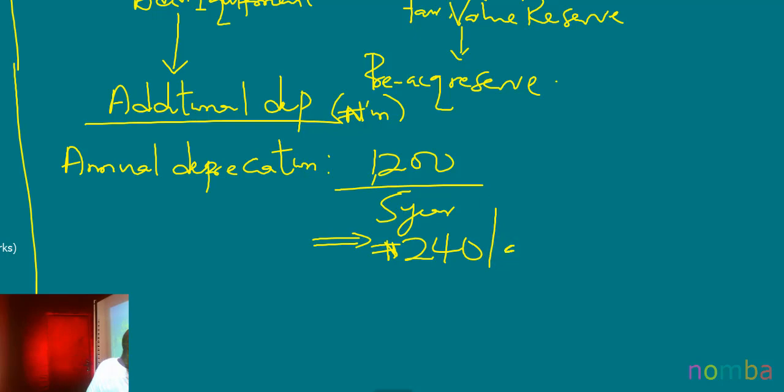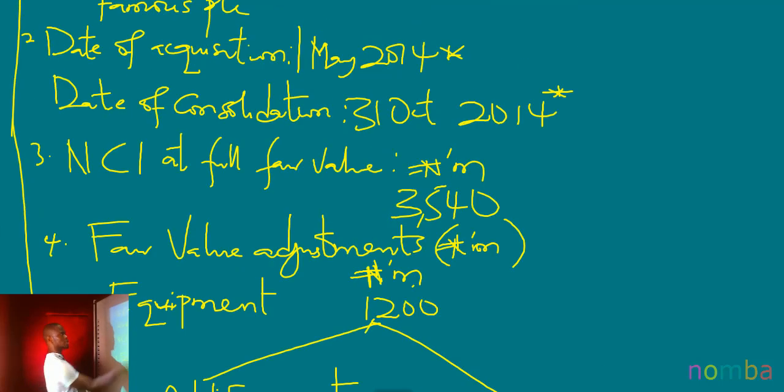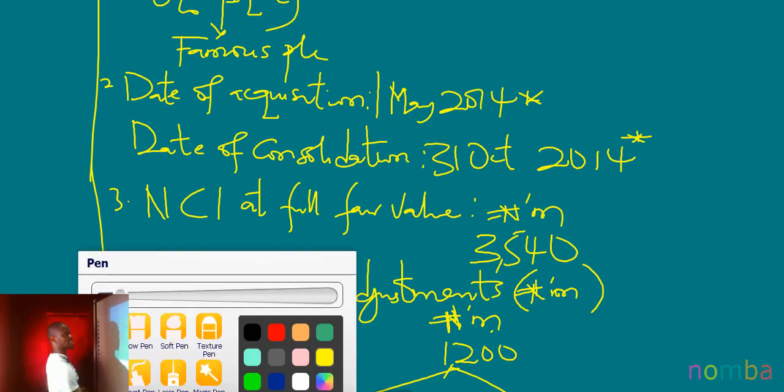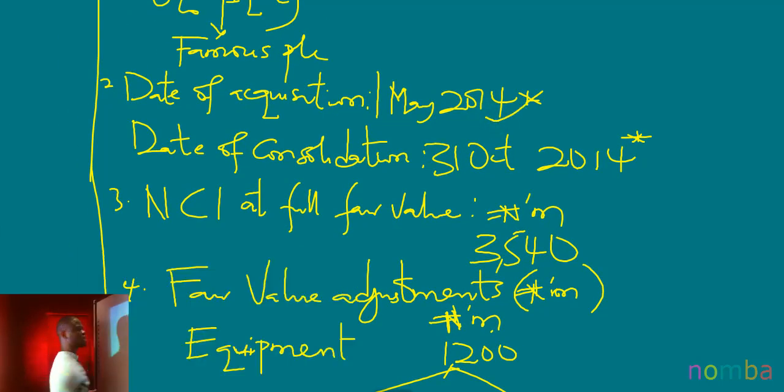However, this 240 million is per annum. But from what we identified initially, the date of acquisition was 1st May 2014 and the date of consolidation was 31st October 2014. Therefore, this excess amount of 1,200,000,000 had only been in existence, or had not been recorded, for only this period from May to October.